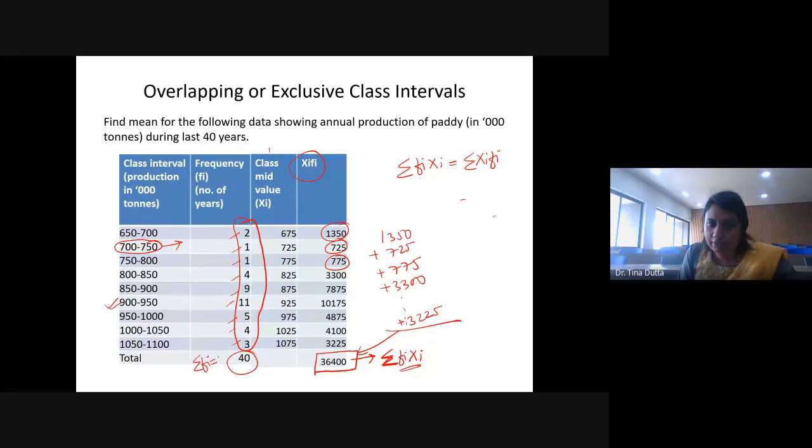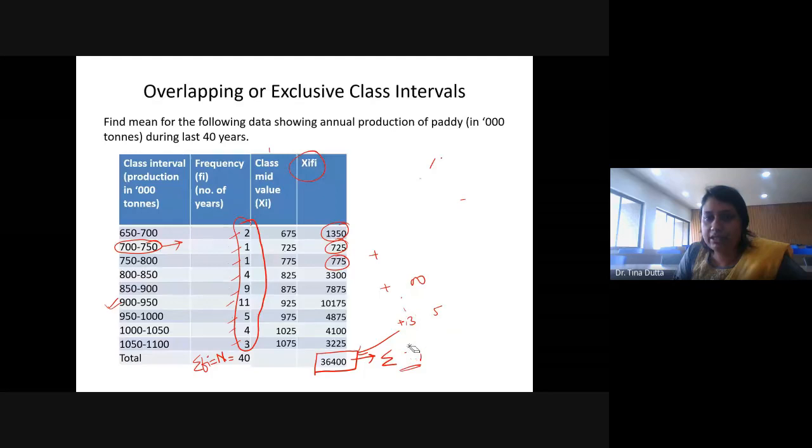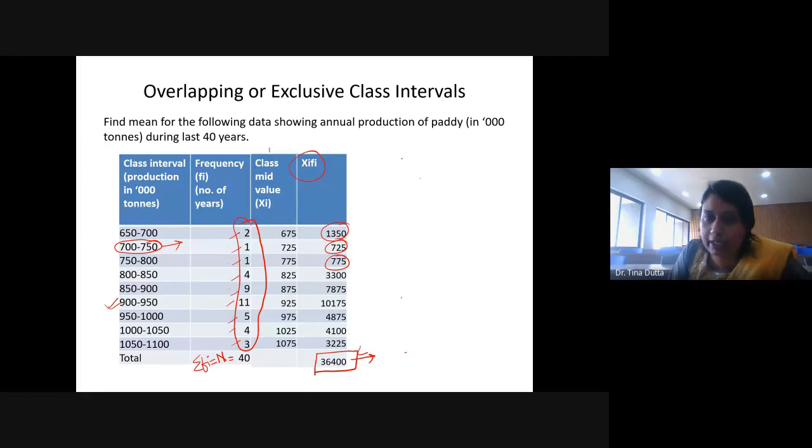This is also sometimes written as capital N. So in different books you will get different formula. Capital N, this is the sum of frequency. Many times you will see the formula for mean is written in terms of small n and capital N. So what is the difference? जब आपके पास raw data है, grouping नहीं है, then small n means total number of observations.